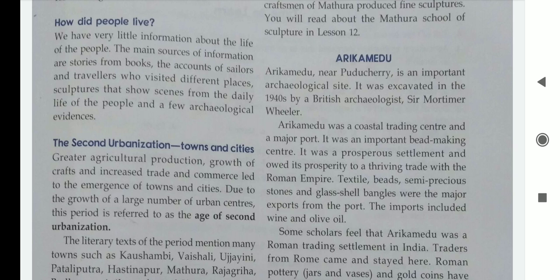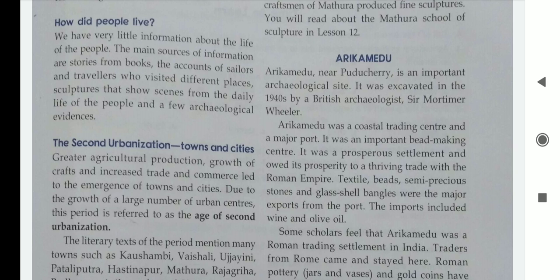So we do not have much information about the life of those people. The main sources that we get are story books or some sailors' or travelers' accounts. So we do not have much to know about them, only a few archaeological evidences.